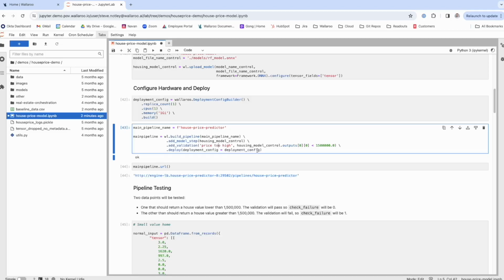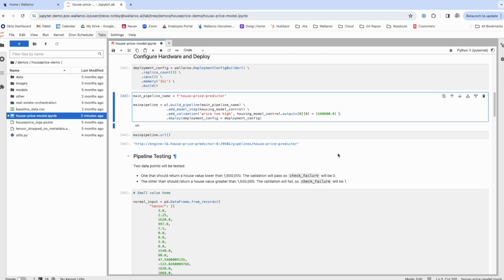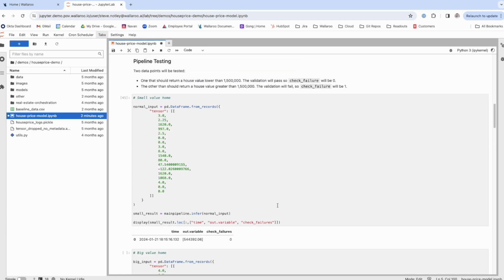In this scenario, I've trained and validated this model on a specific segment of the housing market. So I'm going to add this validation step that specifies that all predictions made by this model should be less than 1.5 million. I've not validated this model for house prices higher than 1.5 million, and therefore I want to flag any results to that effect that come from my model. Any violations of this rule will show up as a check failure in my inference results.